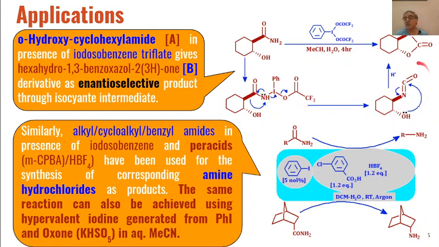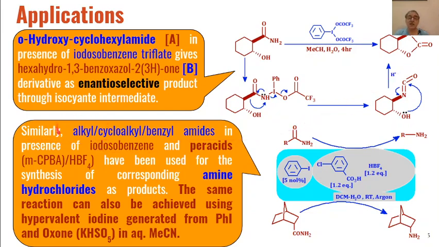isocyanates as the intermediates, which are the intermediates of Hofmann rearrangement, with the elimination of the other part of the molecule. And then these isocyanate intermediates will undergo hydrolysis in the presence of H+ ions to give us these types of optically active cyclic heterocyclic products, hexahydro 1,3 benzoxazole 2-ones, as the product.